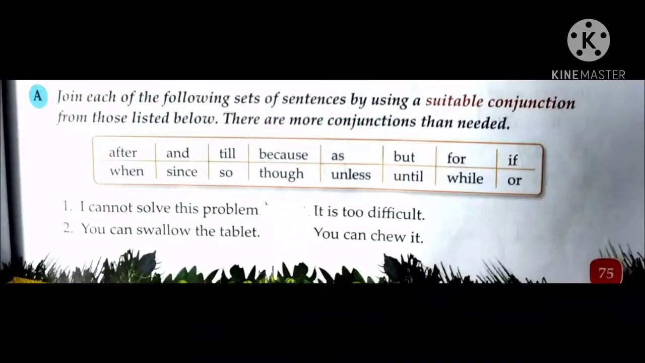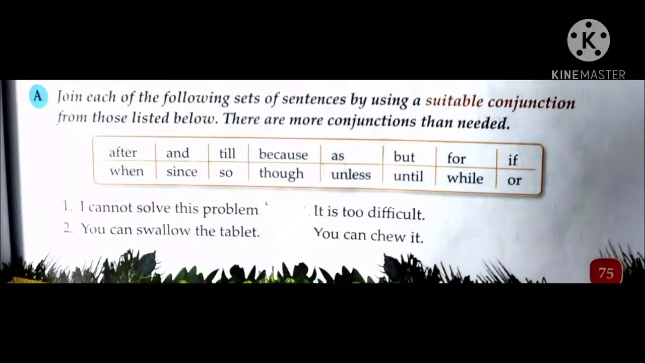It is too difficult. So students, in this sentence, the second sentence, it is too difficult, is telling us the reason for the first sentence. So this sentence will be joined with the conjunction because, and it will become: I cannot solve this problem because it is too difficult. Now let's have a look at the next sentence.